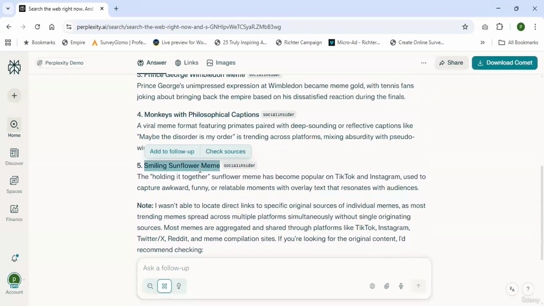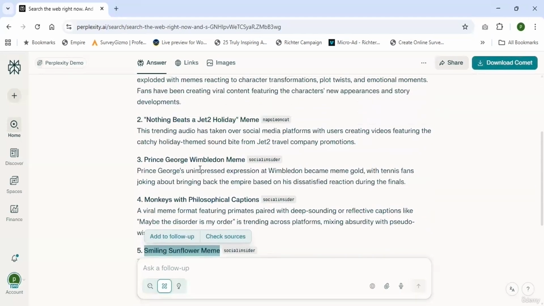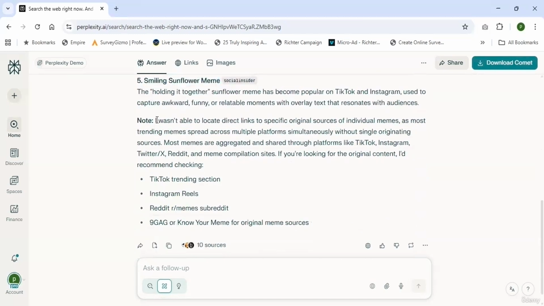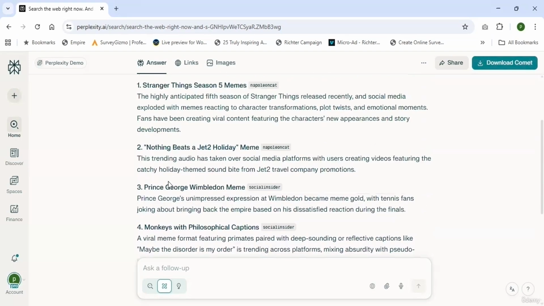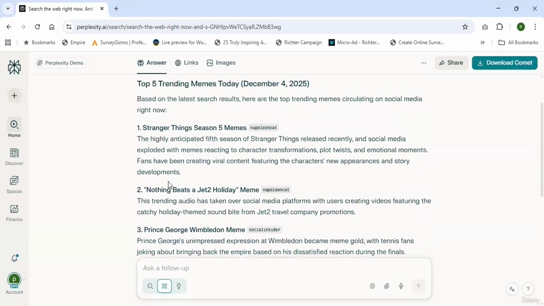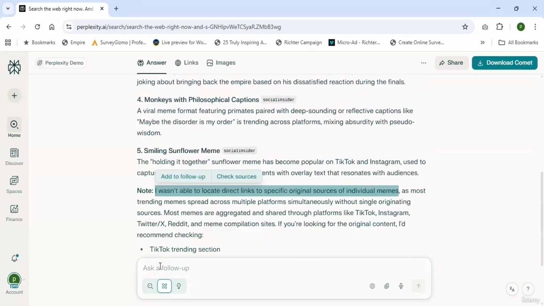So here it simply generated the top 5 memes on the web. It is also saying, I was not able to locate direct links to specific original sources of individual memes, as most trending memes spread across multiple platforms simultaneously without single originating sources. Here it is also mentioning the TikTok trending section, Instagram Reels, and Reddit meme subreddits. So these are the top 5 trending memes today. Even if you want, you can ask